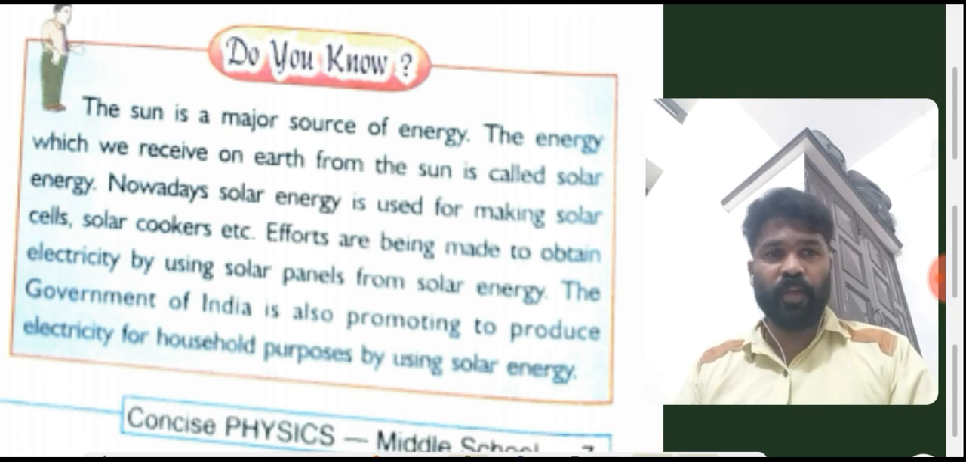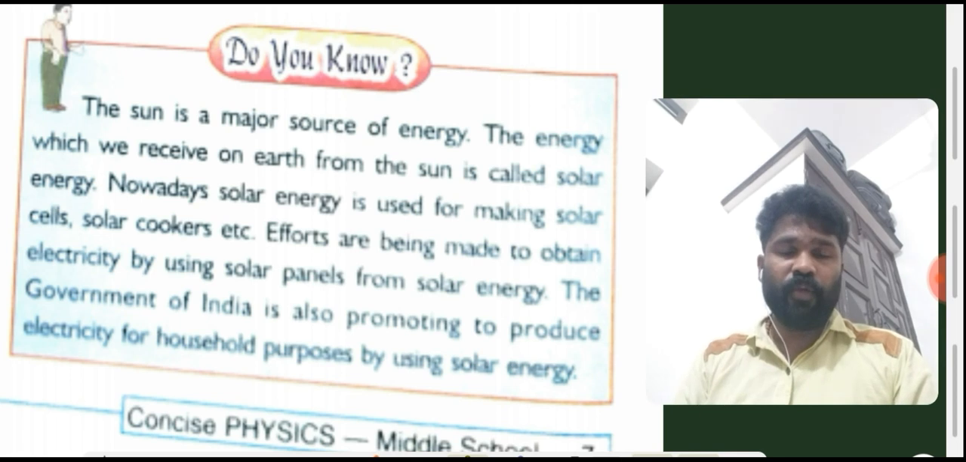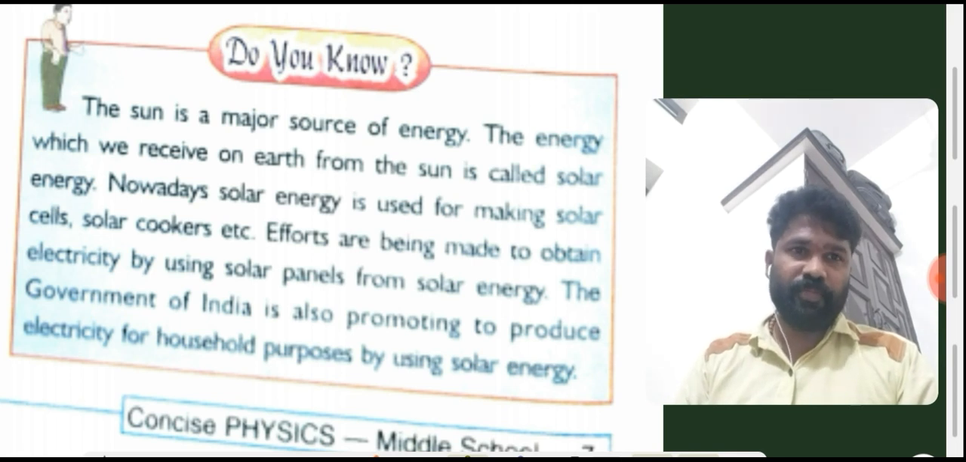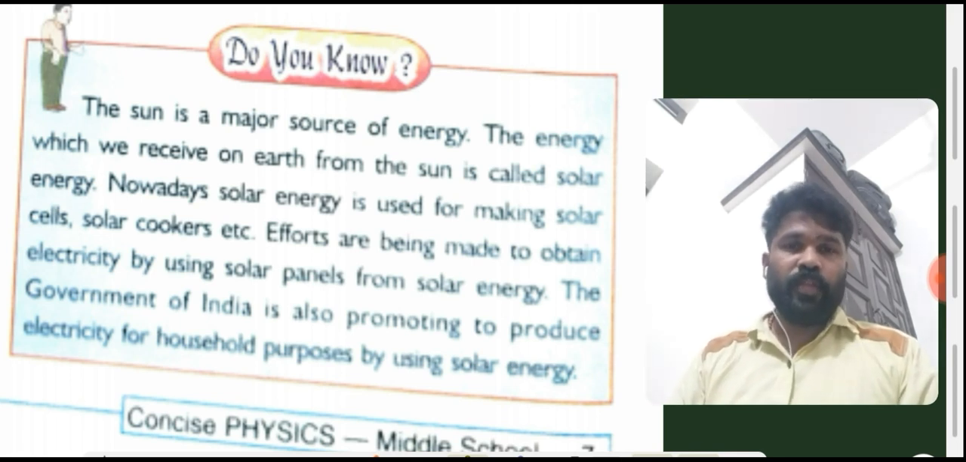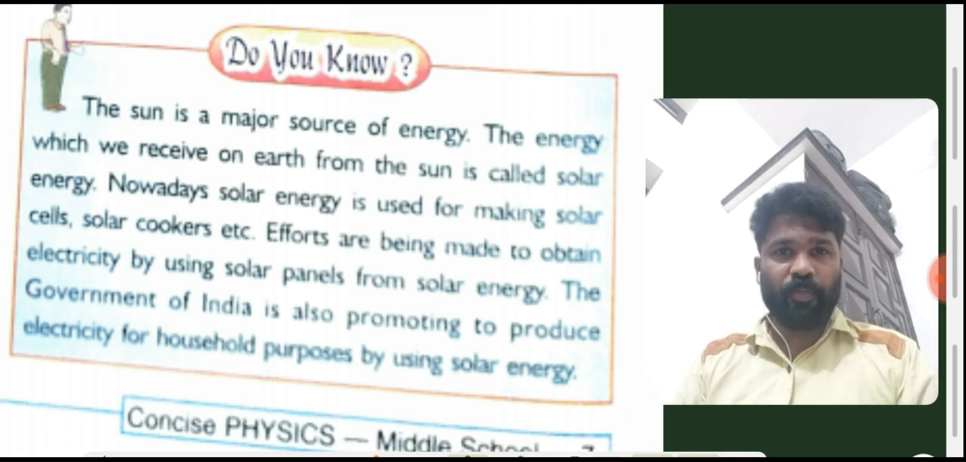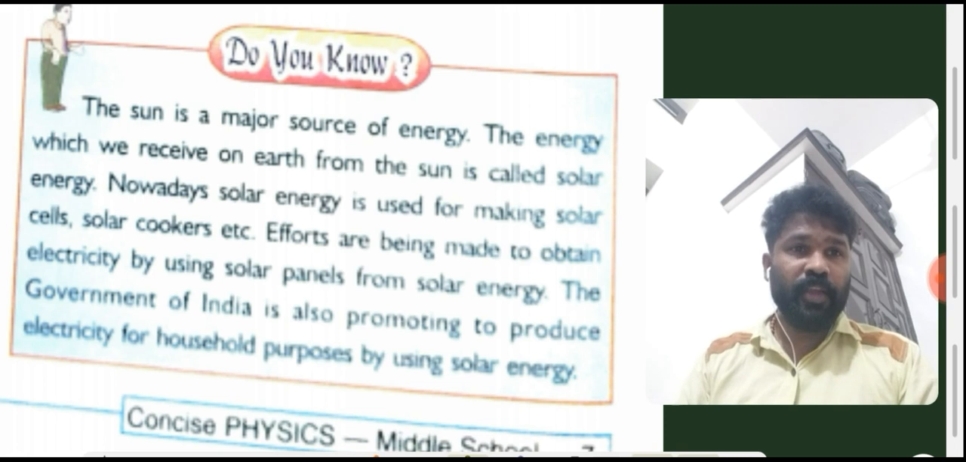You know that we are getting electrical energy from solar panels nowadays. It is familiar now. The government of India is also promoting the production of electricity for household purposes by using solar energy nowadays.